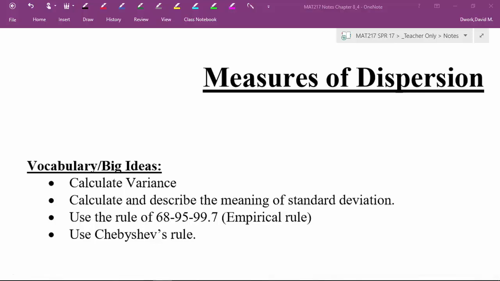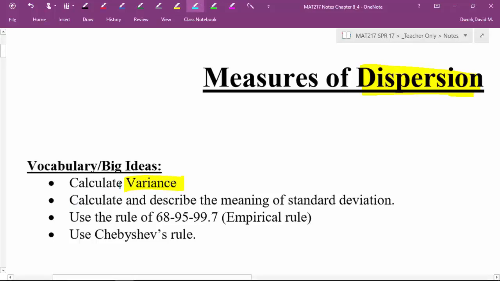In this section, we're going to talk about measures of dispersion. And the word dispersion means how spread out something is. So what we're really getting to here is we're going to talk about statistics, and we're going to talk about how spread out our data is. That's pretty much it. Now, we're going to use one vocabulary word called variance. We're going to use that to describe how spread out our data is.